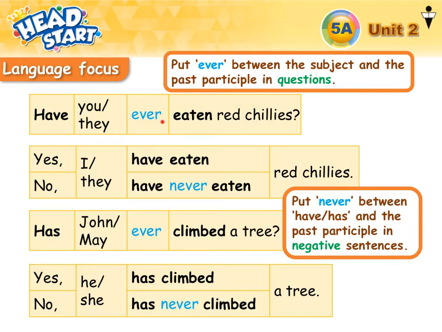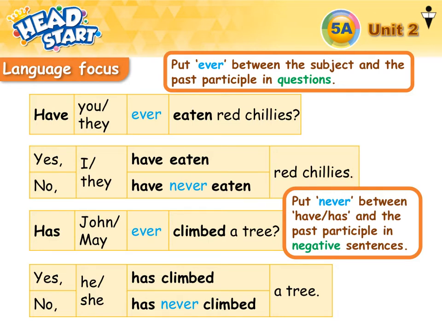Have they ever eaten red chilies? And in the answer, yes, I have eaten red chilies. Remember, if it is a positive sentence, do you need to put ever? No, we don't. But in negative sentence, no, they have never eaten red chilies.